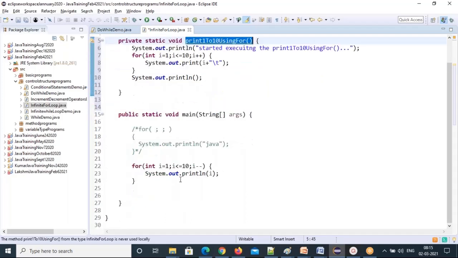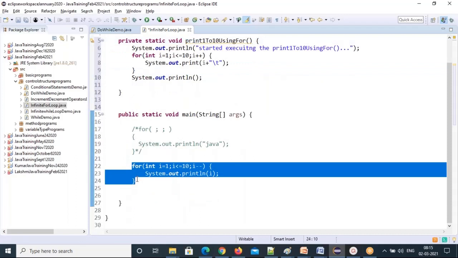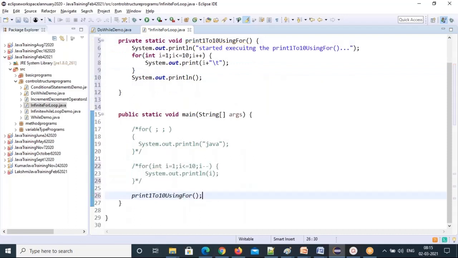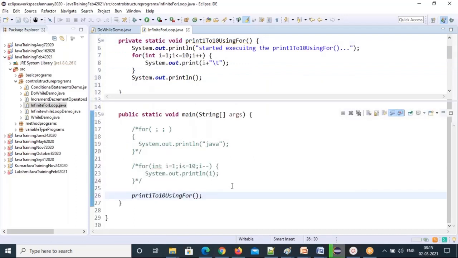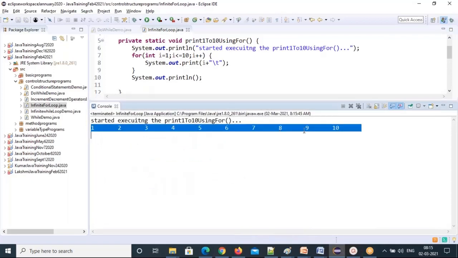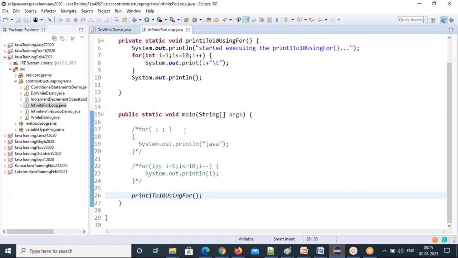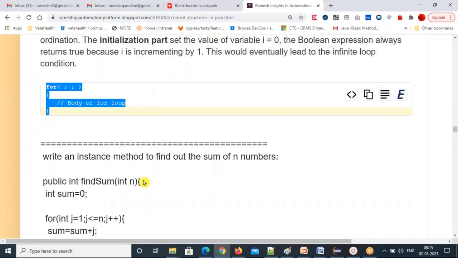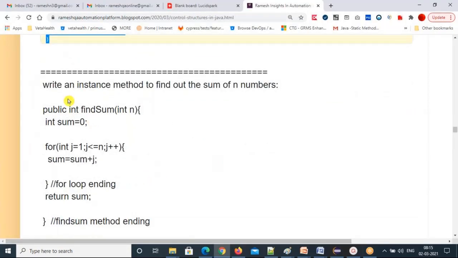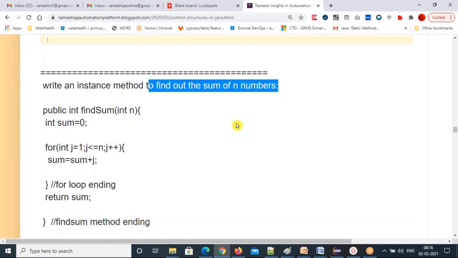Just call this. A static method you can call directly. Let me comment out this. Static method I can call directly, right? So this 1 to 10 it will print. Only 1 to 10 printed. So 10 to 1 also you can write, those are very simple programs. And even write an instance method to find out the sum of n numbers.